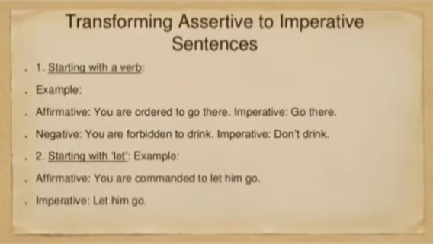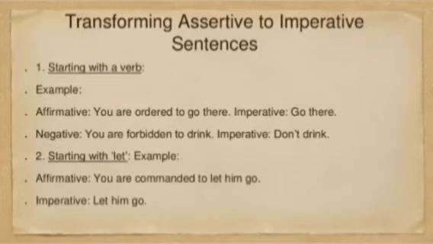Transforming assertive into imperative sentence. This is very new to us. Basically, we do not change like this. But here, one thing is prepared: few examples are there. We don't have a plethora of examples. You are ordered to go there. Imperative should be go there. You are forbidden to drink. Now look, both are written in passive form.